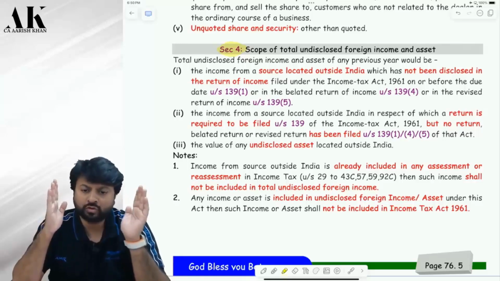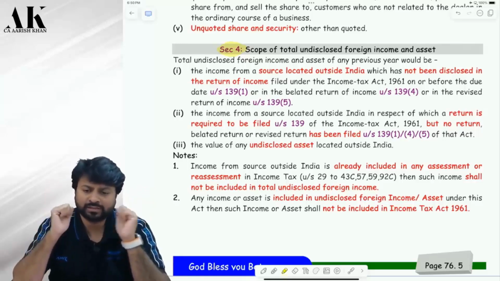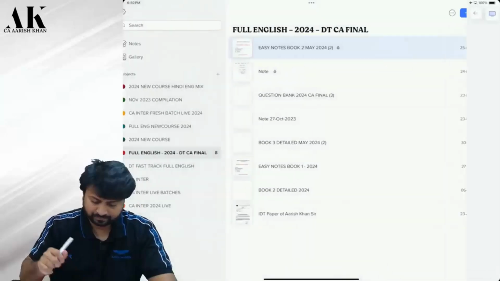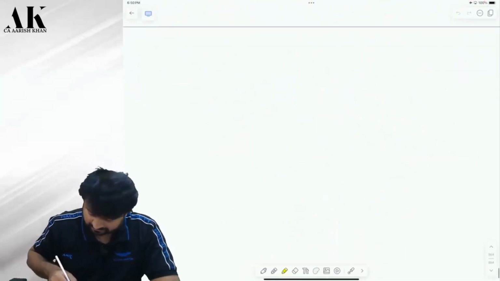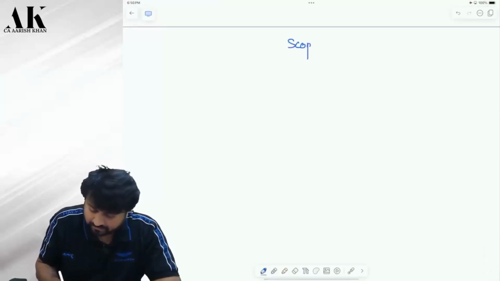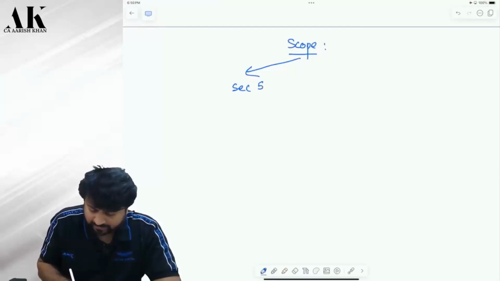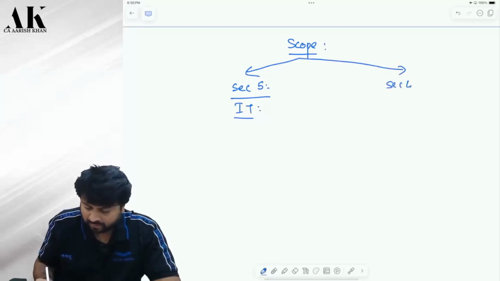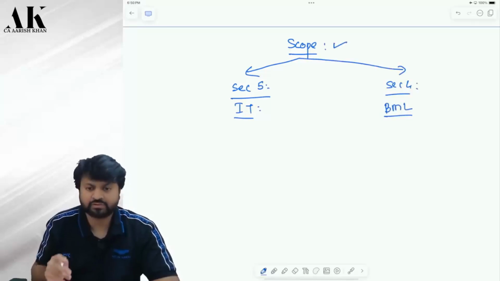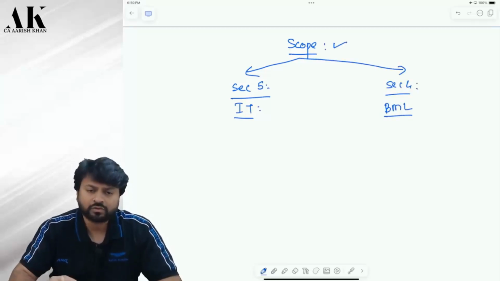Section 4 tells us the scope of undisclosed foreign income and asset, like in income tax. In income tax, do you remember there is one section which defines the scope? Section 5 of income tax defines the scope. Similarly, section 4 of the black money law defines the scope. Scope tells you what exactly is taxable in India.